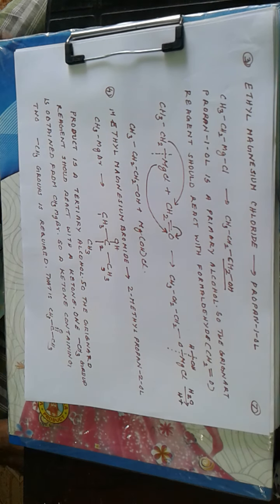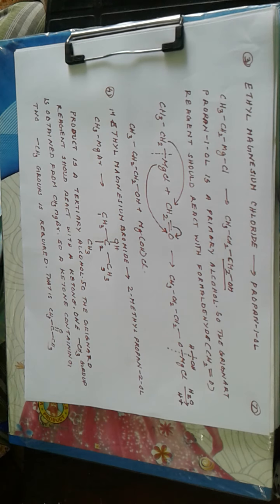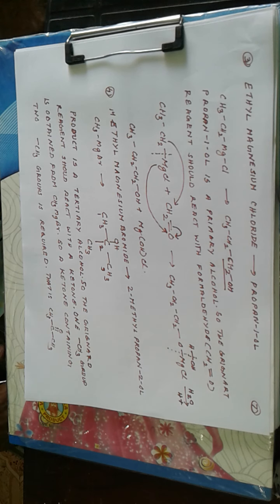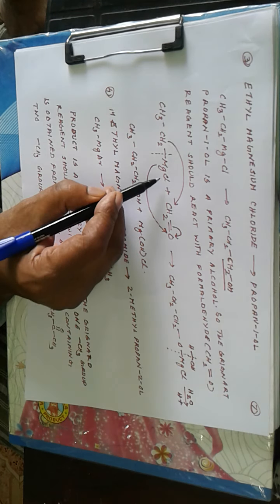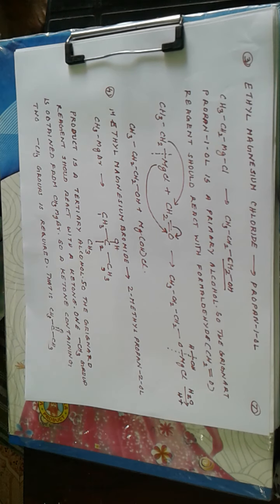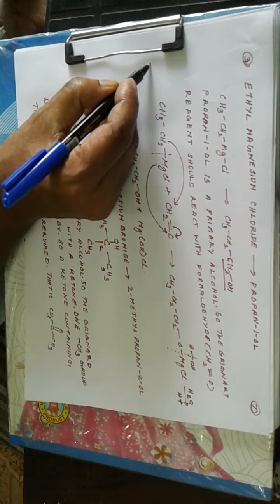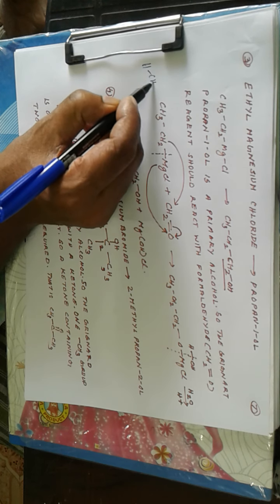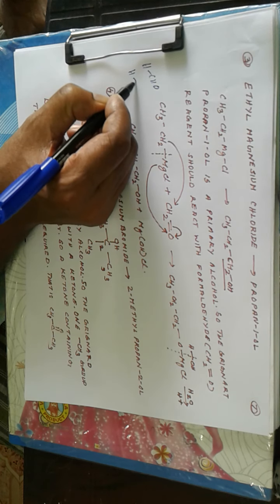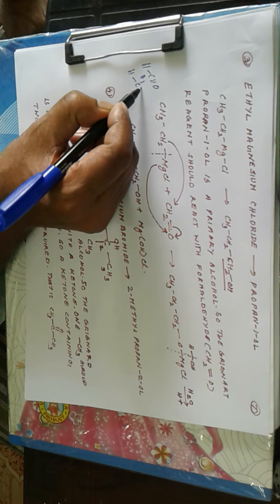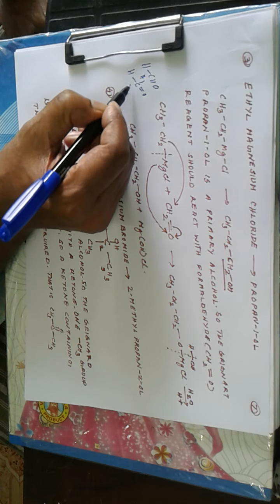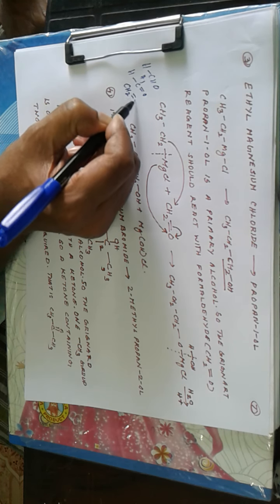This is a primary alcohol, and a Grignard reagent can give a primary alcohol only on reaction with formaldehyde. So ethyl magnesium chloride is treated with formaldehyde, CH2=O. It may be written as HCHO, that is H-C-H double bond O, or CH2=O.